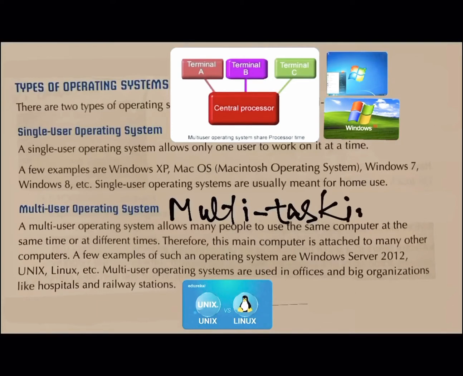And what are the examples of single user operating system? Its example is Windows XP, Windows 7, Windows 8, Windows 10. These all are examples of single user operating system. And what about multi-user operating system?